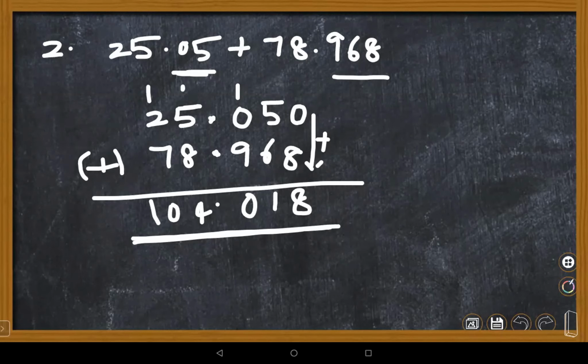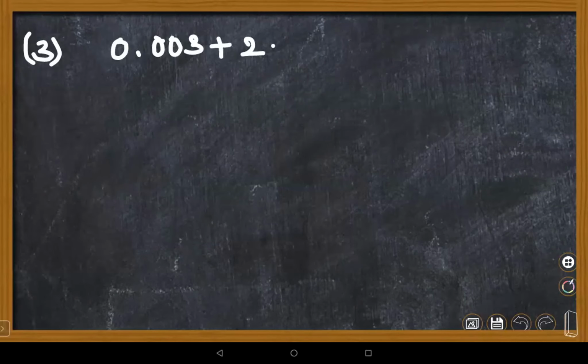The subtraction also we have. Let me go with 3 more numbers. Come on, children, this is one more task for you. Come on, quickly give the answer. The first answer should be appreciable. 0.003 plus 2.1, 2.01 plus 30.999.